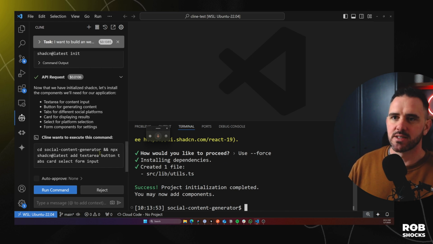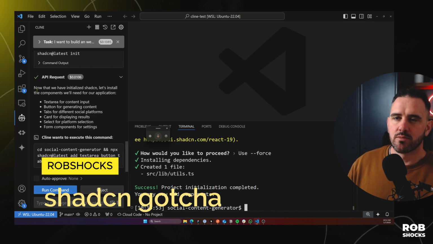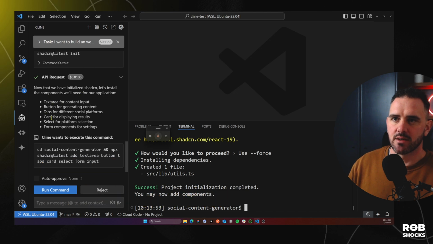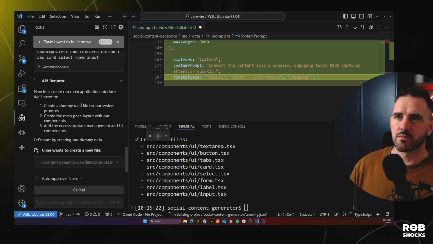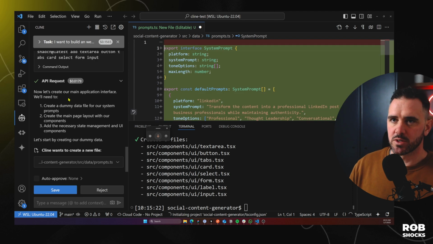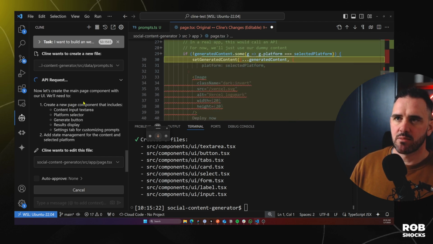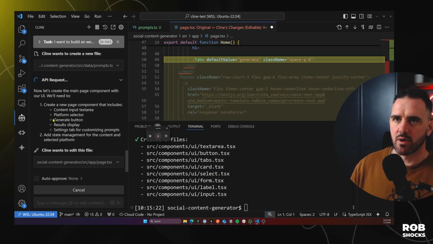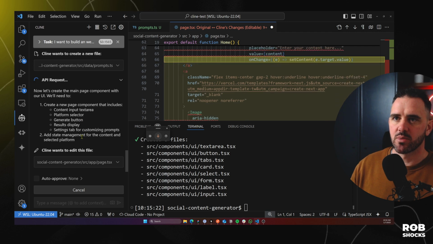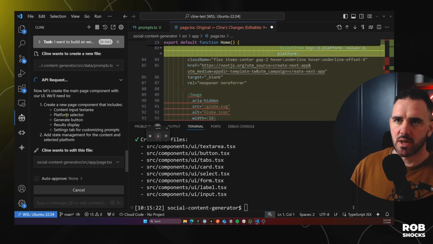Okay, perfect. So now that we've initialized, let's install the components, textarea. Cline wants to execute this command. Okay, cool. So we've jumped into creating the interface already. Now let's create the main page component with our UI. We'll need to create a new page component, platform selector.